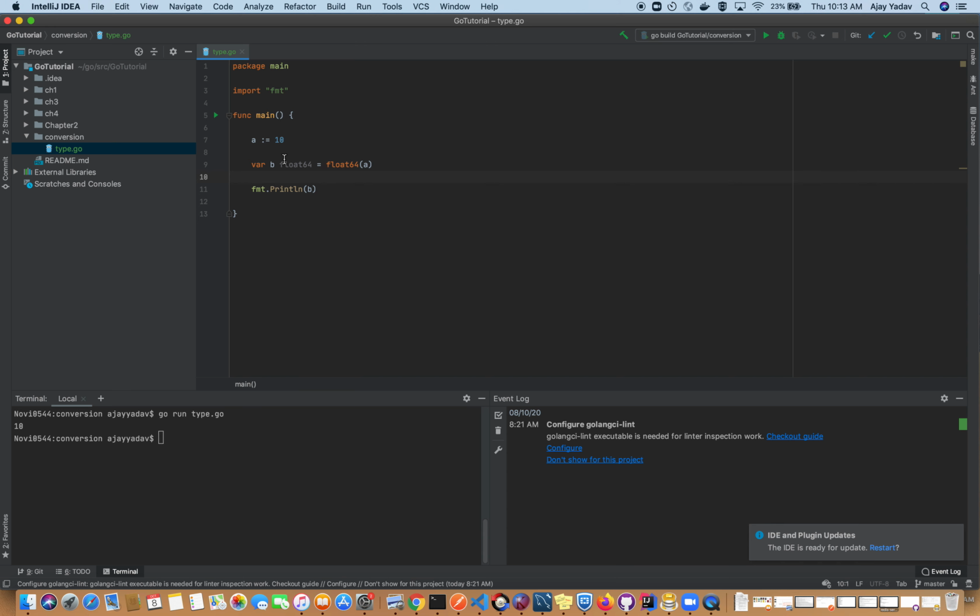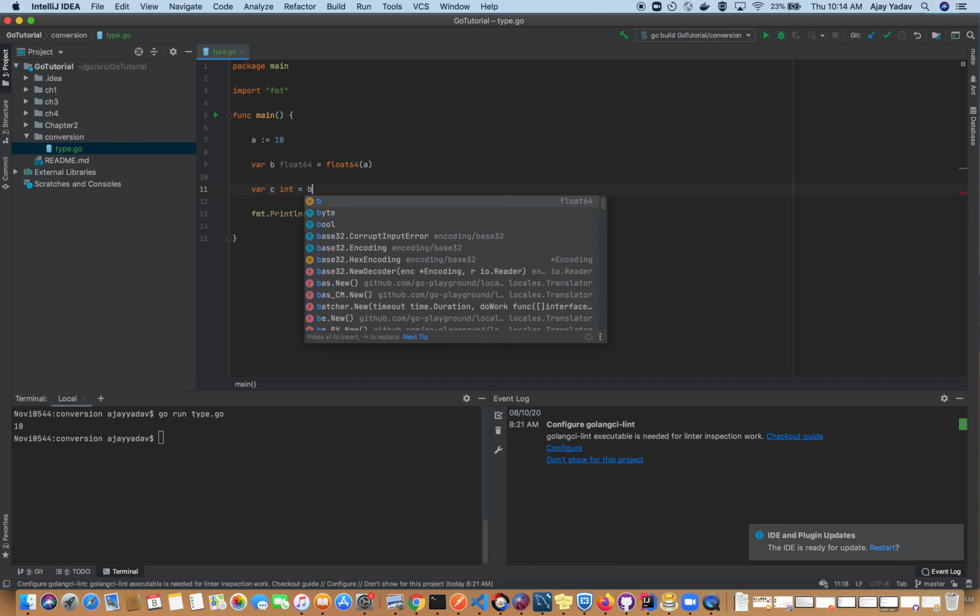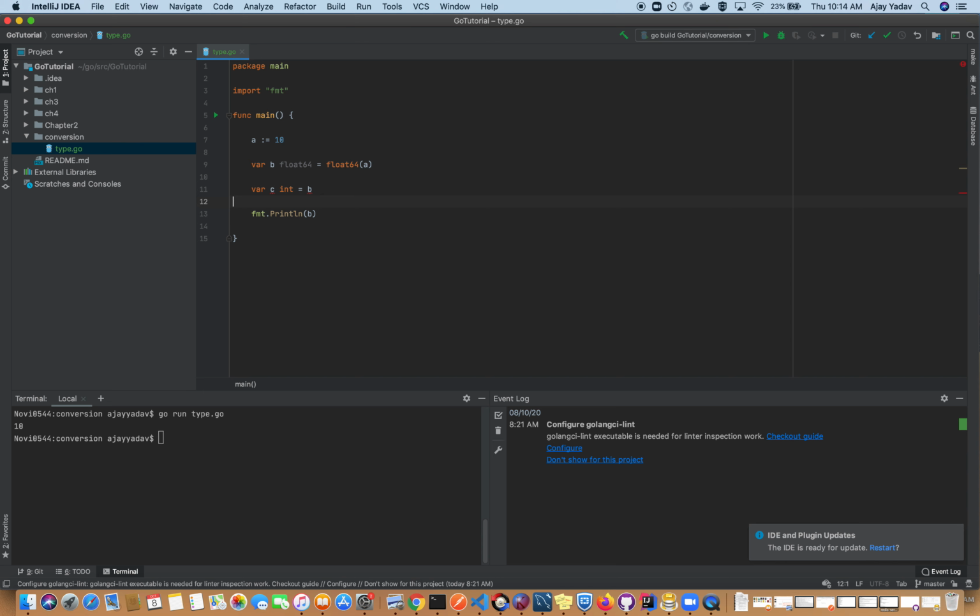Similarly, suppose b is of type float64, again I have to convert b into c, of type int. Now I cannot assign b to c directly, because c is the integer type and b is the float type. Again I have to do the conversion. This is the way I convert it into c. C is giving the error because it is not used. Now the variable is used, and the error is gone. And here again you can see that we have printed the variable.